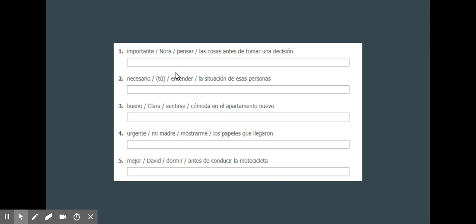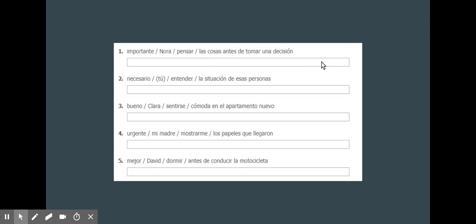For the next homework assignment, what you have to do is put the sentence together, conjugating the verbs and adding any prepositions if there are any. So we have importante, Nora, pensar las cosas antes de tomar una decisión. So we know we're using one of those subjunctive phrases, we would put es importante que, it's important that. We have Nora, then the verb, ella piense en las cosas antes de tomar una decisión. So altogether it would be, es importante que Nora piense en las cosas antes de tomar una decisión.